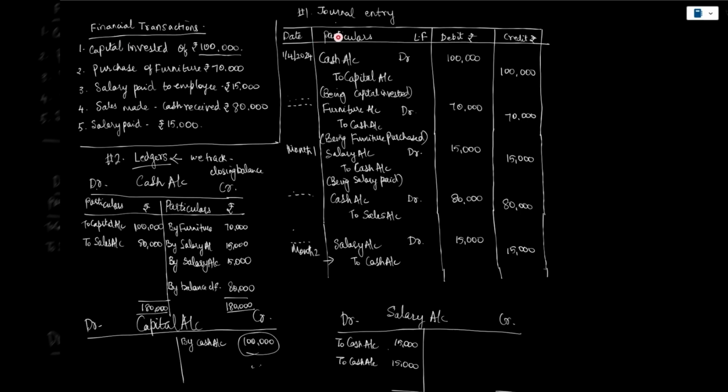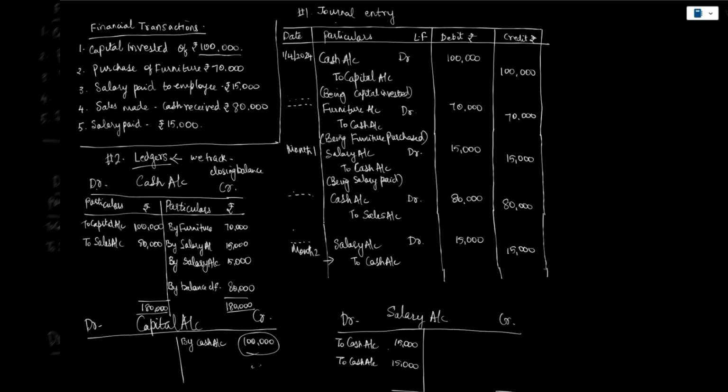In the journal process, whenever a financial transaction happens, this is what a journal entry looks like. It has the date, the date on which the transaction happened. Particulars includes the accounts being debited and credited, and you have a debit and credit column. And we write something in brackets, such as being capital invested, which we call narration. It includes any other details you need to include with respect to that particular journal entry.